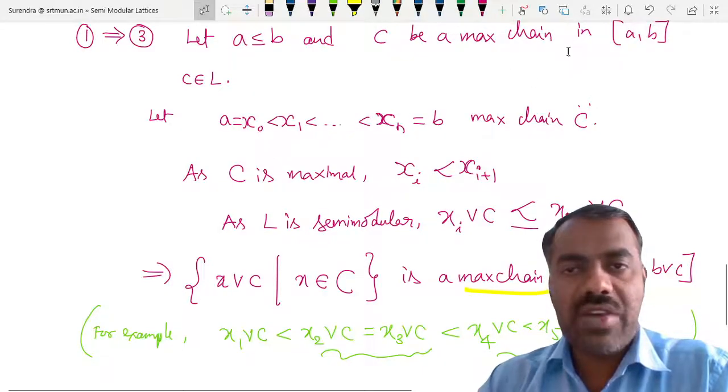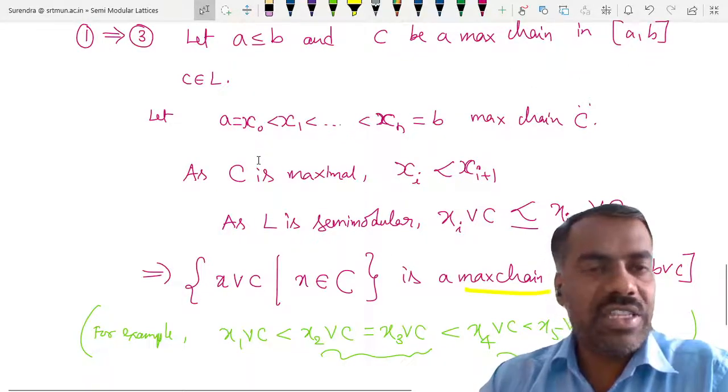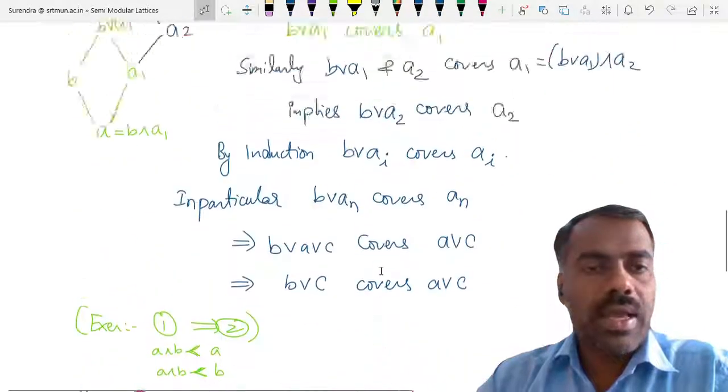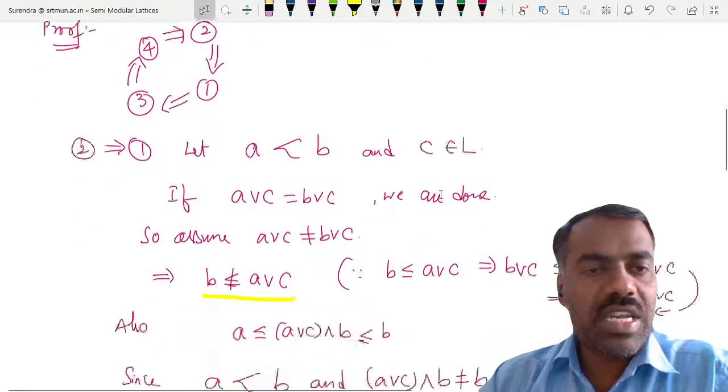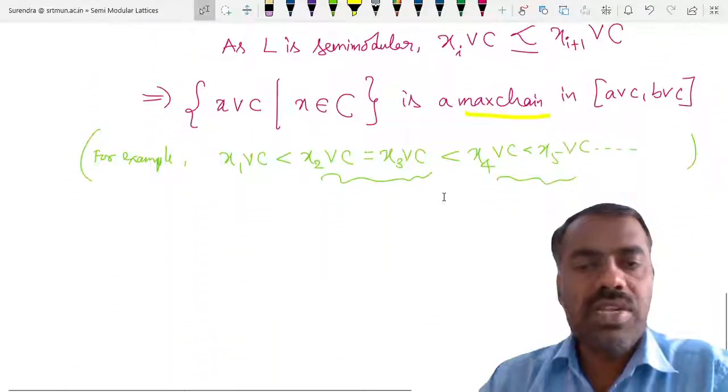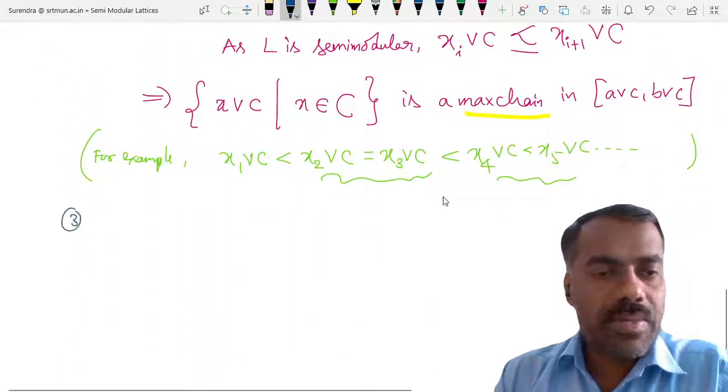Whenever you have a chain and it is semi-modular, then you have a chain here, right? Okay. Now, what do we have to prove? 3 implies 4. So we'll show that 3 implies 4.